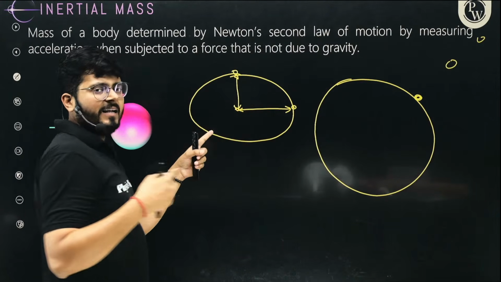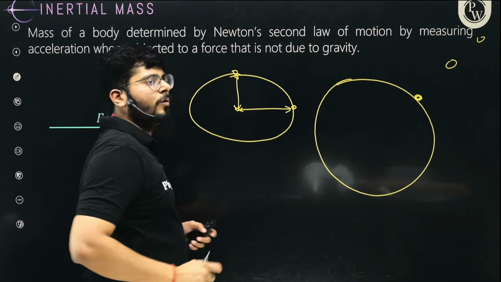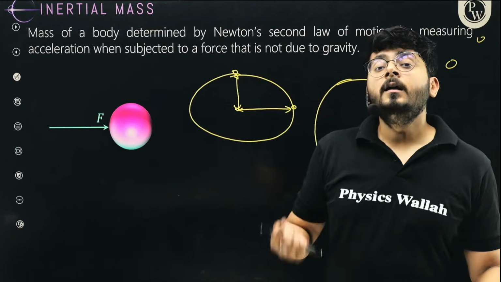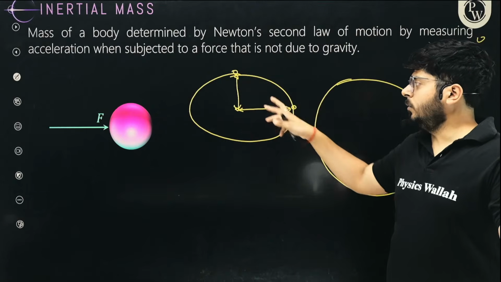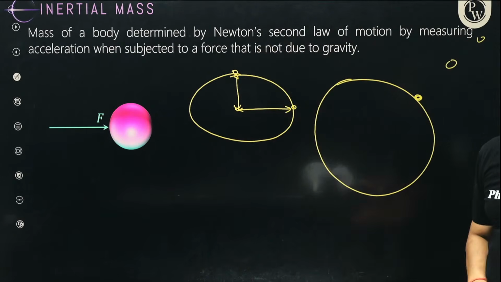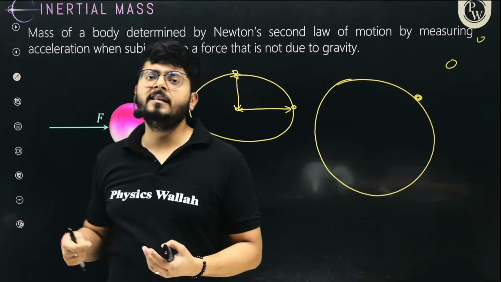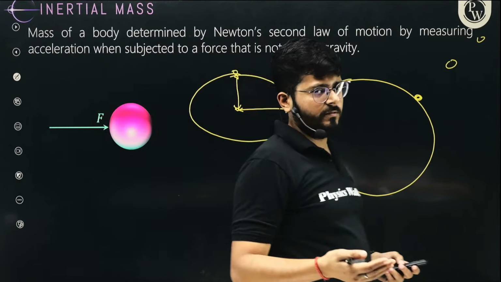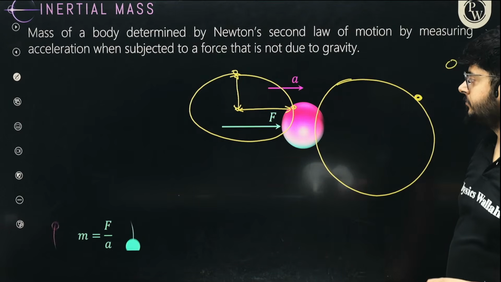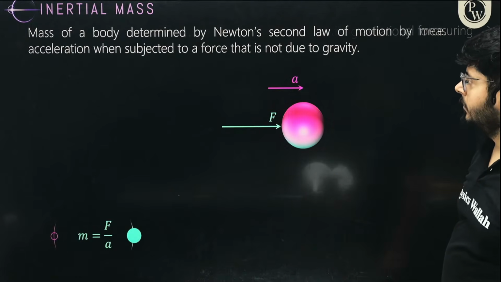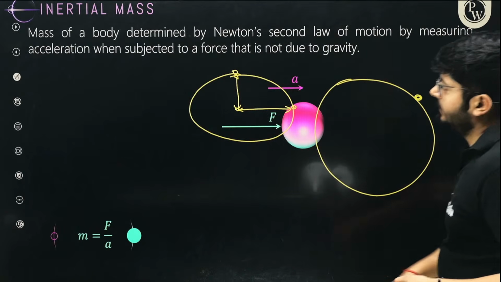So where will you get higher value of G, my dear kids? Where you are closer. So on the poles you will get higher value of G. Due to rotation also you are getting higher value of G at the poles, and due to the shape of Earth also you are getting the higher value of G at the poles. So due to all the factors, the value of G at the poles is maximum on the Earth as compared to any other place, right? I hope that is very, very clear.